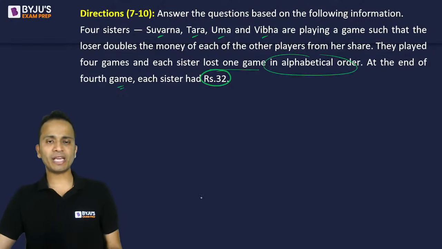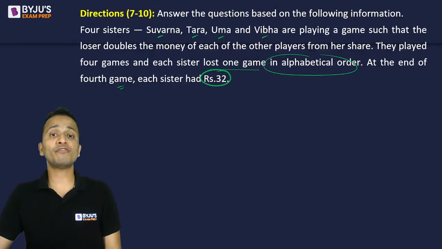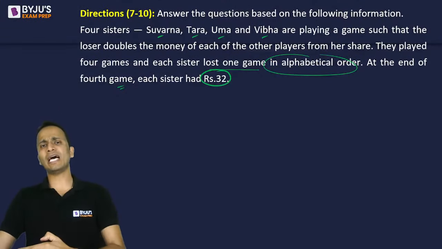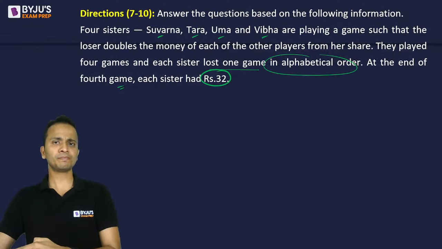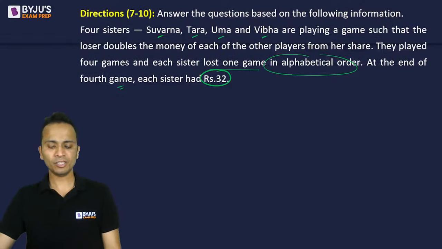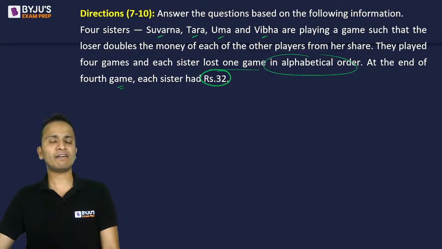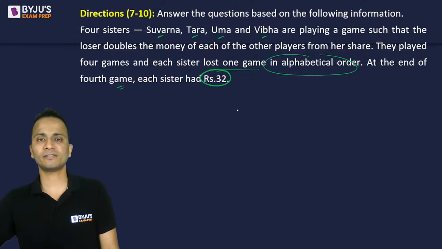Okay, so you just have to make a table. If you don't know, I'll tell you that this question will be done using the method of backtracking. So you will start from the last round, the fourth game, then third game, second game, first game, and the initial money. Okay, so this is how you will do. I'll give you 3 minutes for this, and after that, I'll start with the analysis.